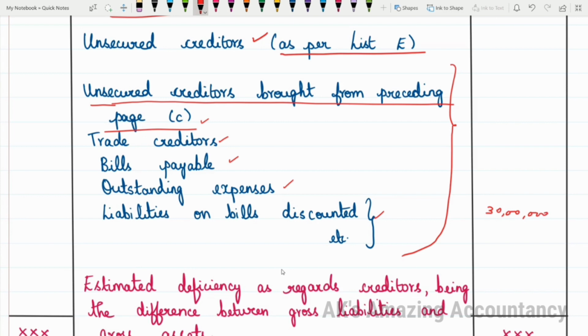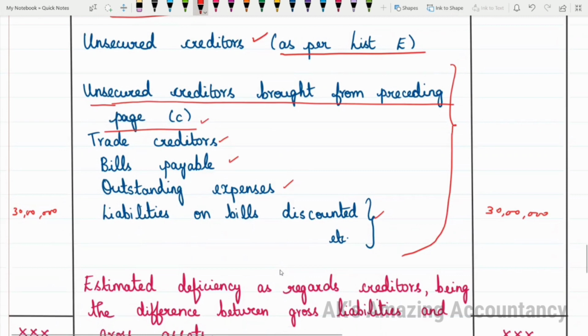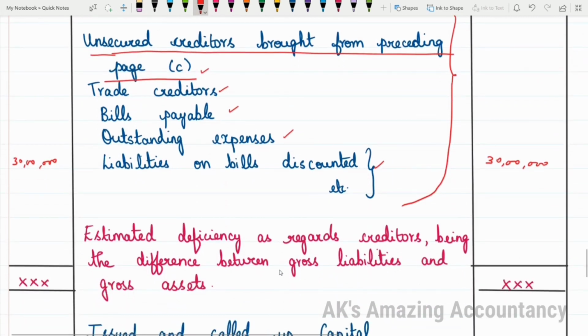So what is the amount available? The 30 lakhs now it has to be entered here, and again we'll be entering 30 lakhs in this gross liabilities column also. So how much we had earlier, estimated surplus available for unsecured creditors? Estimated surplus available for unsecured creditors is only 25 lakhs, whereas what is the total amount of unsecured creditors now? It is 30 lakhs. So from now onwards, we will start getting negative.